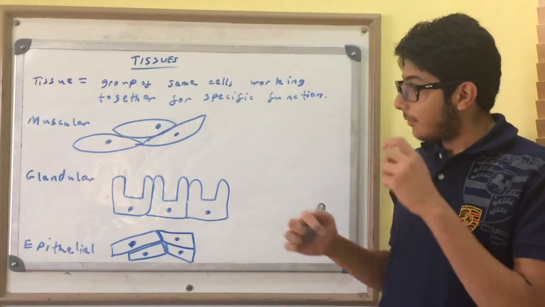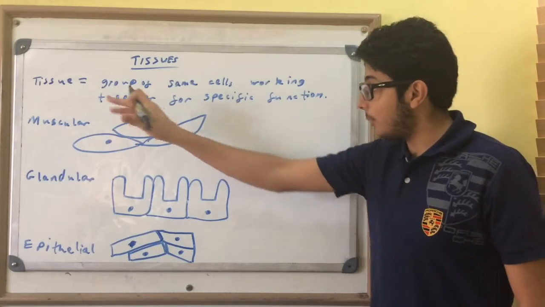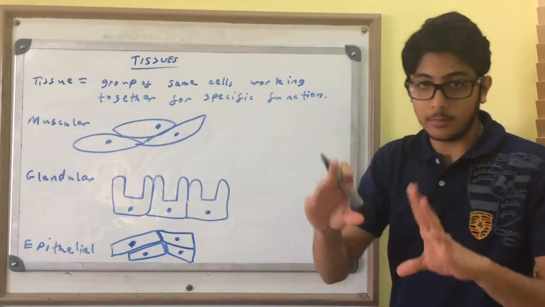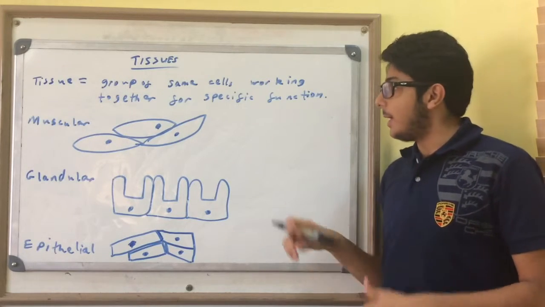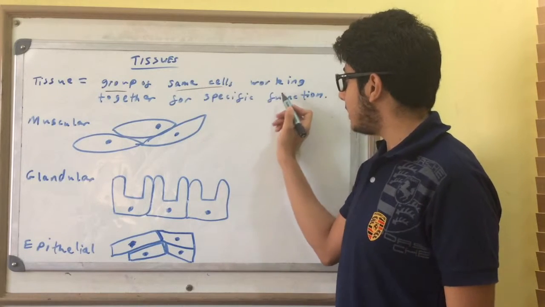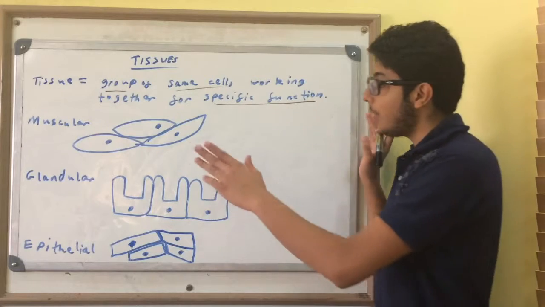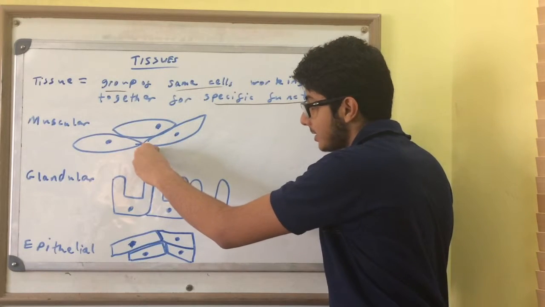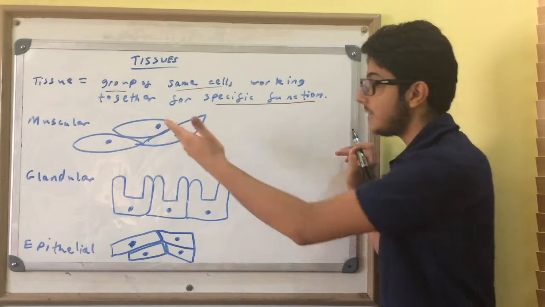Okay, so we have three main different types of tissues. Now, first of all, what is a tissue? A tissue is a group of the same cells working together for a specific function. Here we have three muscle cells, and because they are working together, this is a muscular tissue.